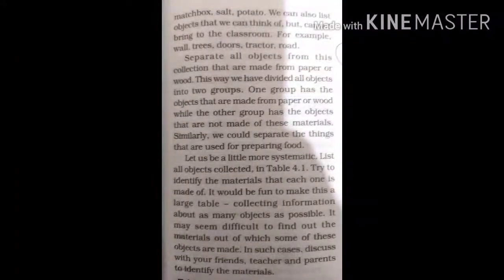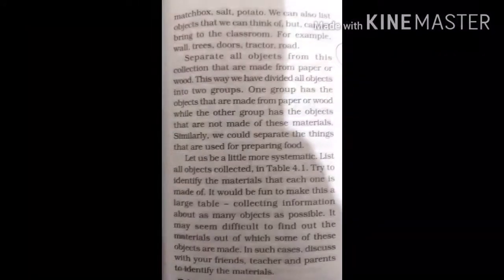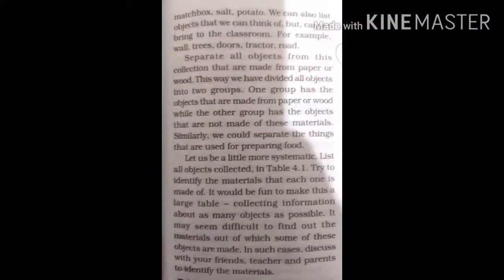Separate all objects from this collection that are made from paper or wood. That means you should separate the things you collected, the ones made up of paper or wood. This way we have to divide all the objects into two groups. One group has the objects made up of paper or wood, while the other group has the objects that are made up of other materials.